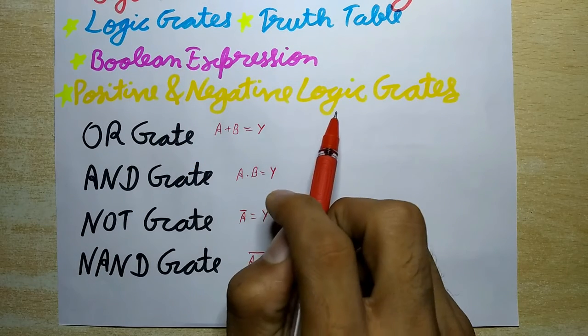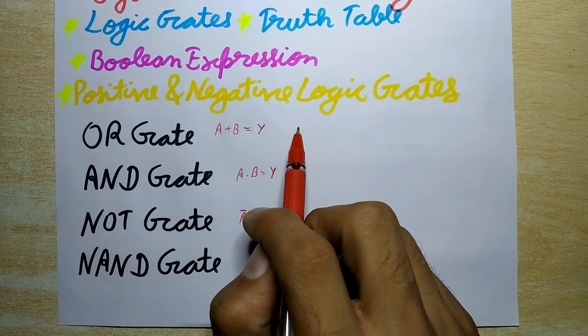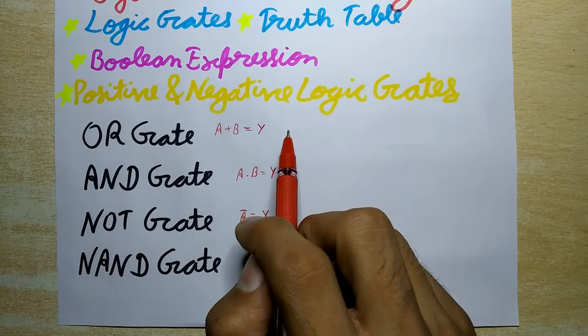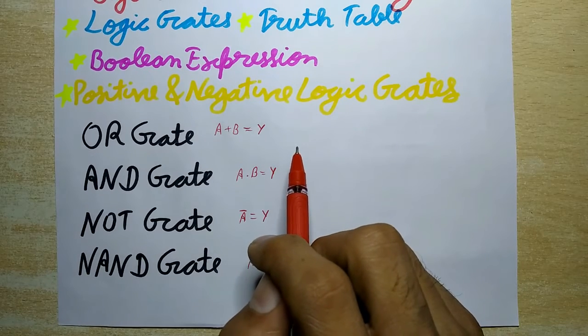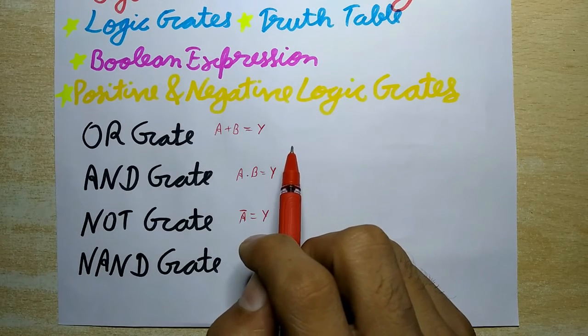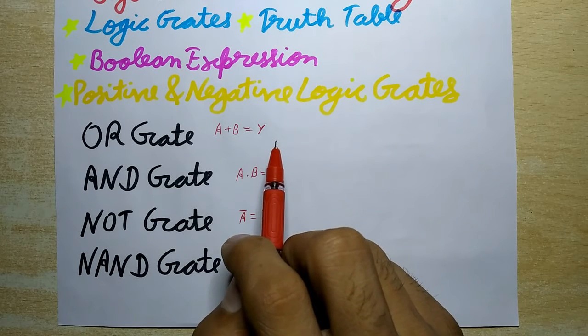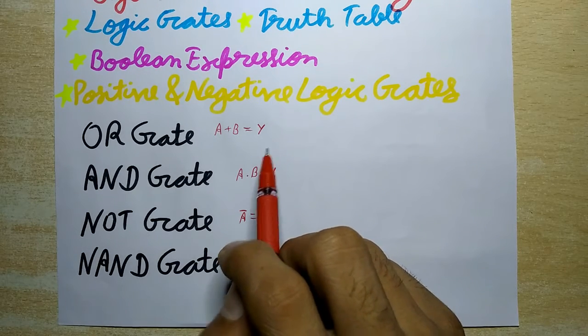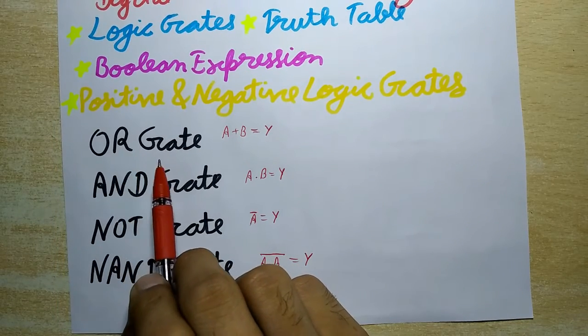Now, positive and negative logic gates. If in a system the higher voltage level represents 1 and the lower voltage level represents 0, the system is called a positive logic gate. And if the higher voltage level represents 0 and the lower voltage level represents 1, then the system is called a negative logic gate. Now next is the OR gate.